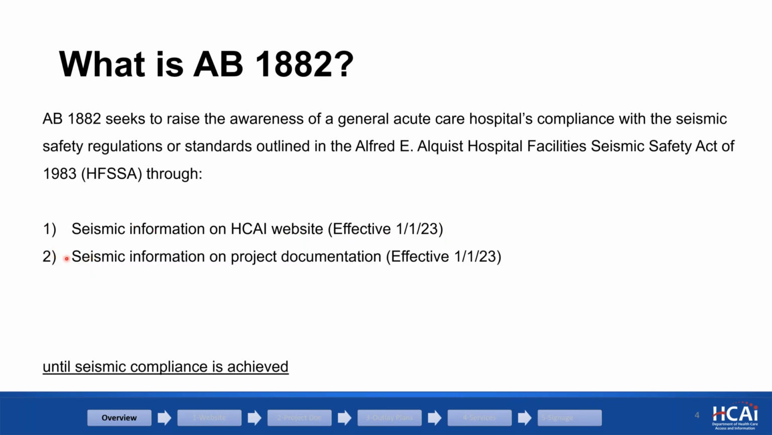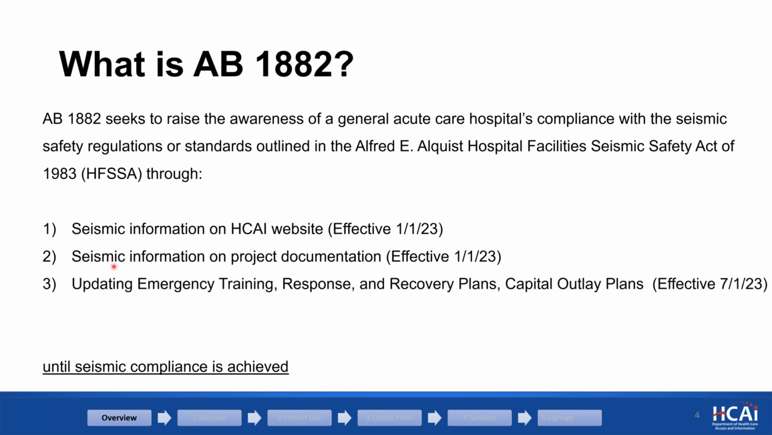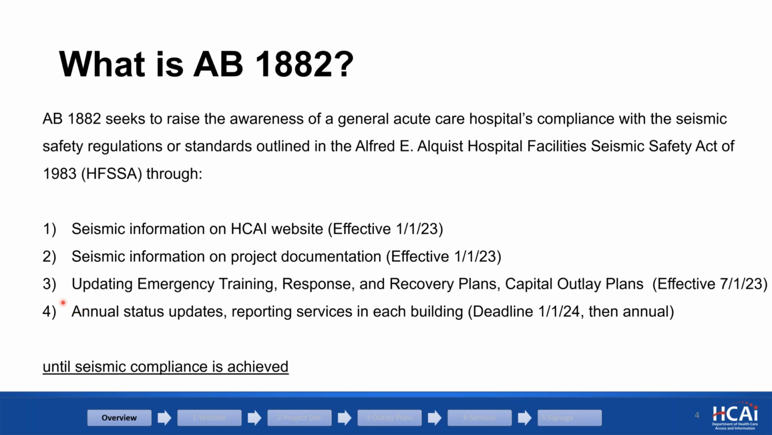Item number 2 is the requirement to show some seismic information on project documentation, which was effective earlier this year. Item number 3 is updating emergency training, response, recovery plans, and capital outlay plans, effective July of this year. Number 4 is the services reporting and annual status update. So the deadline is at the end of this year and then annually after that.